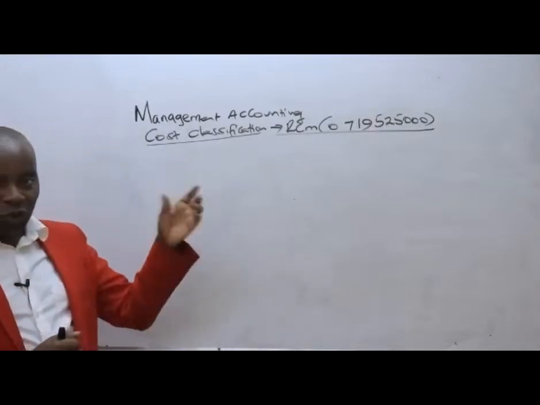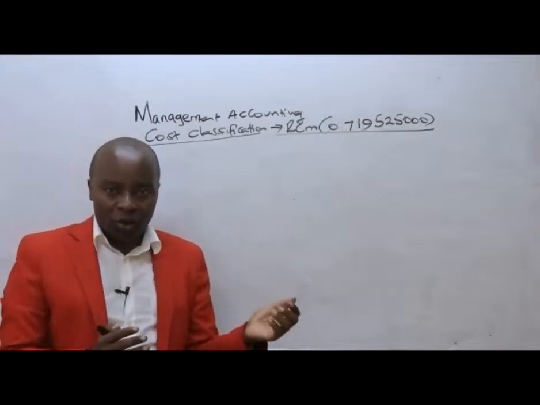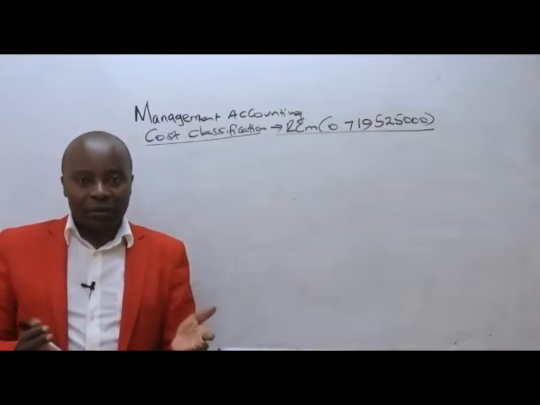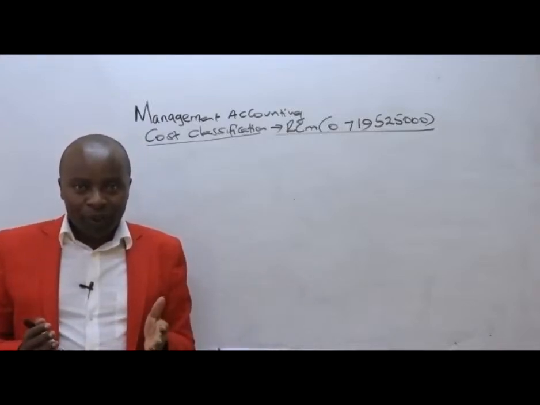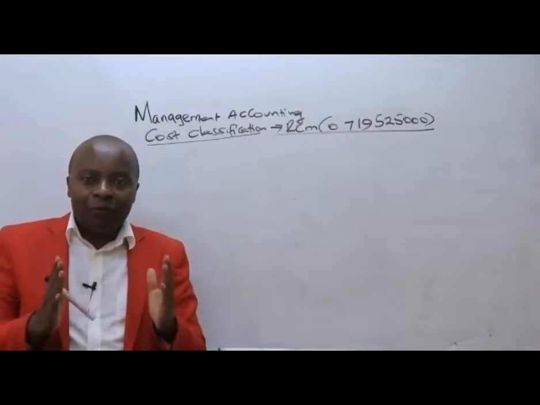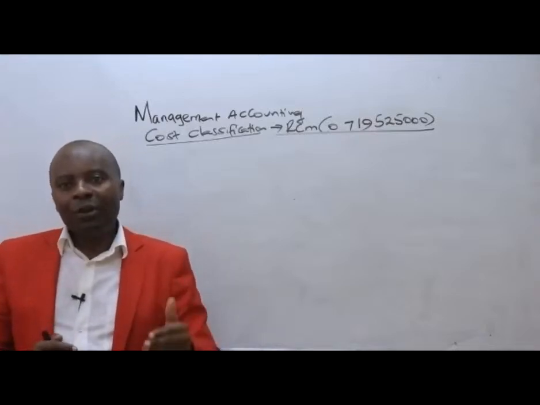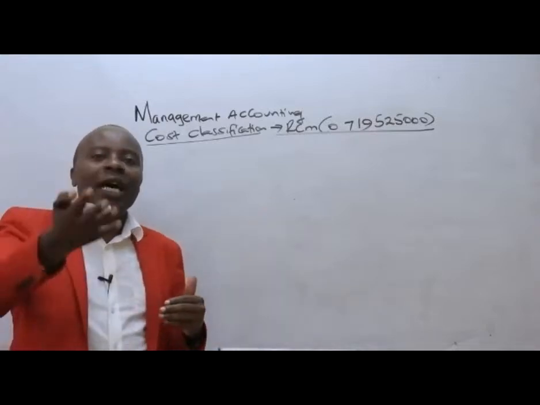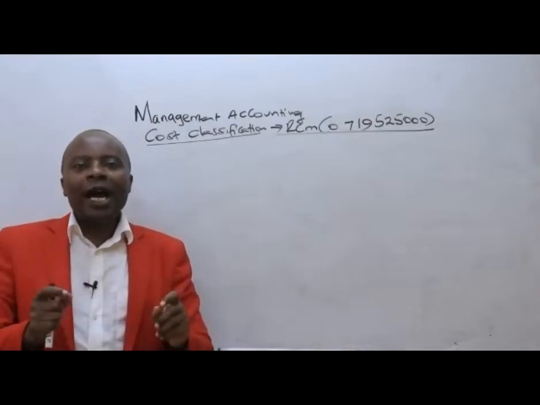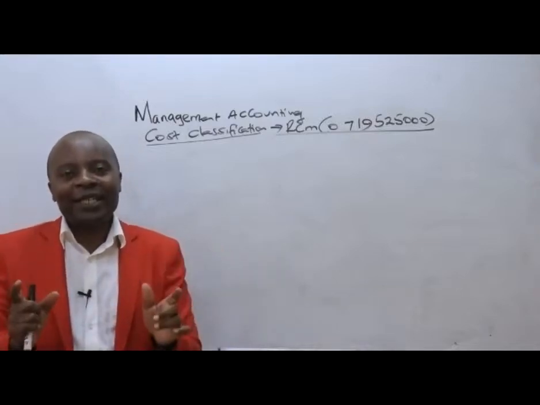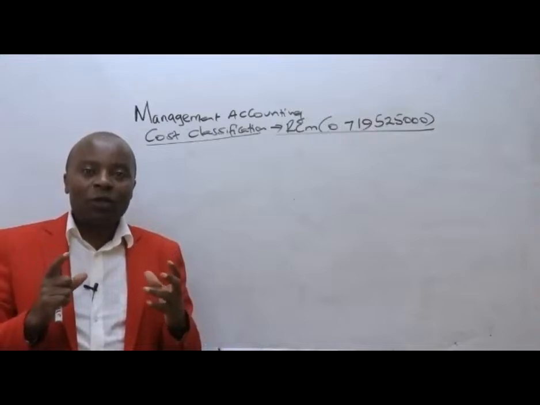And for you to be able to ascertain, peg on proper cost to your product, ladies and gentlemen, at the end of the day, you as a management accountant must appreciate this concept of what here? Cost classification. You must know, how do we classify these costs? Which cost, for example, are controllable? Which cost do we have powers over? Which costs will be varying as the output varies? How do we handle the fixed costs, which basically are our shutdown costs?